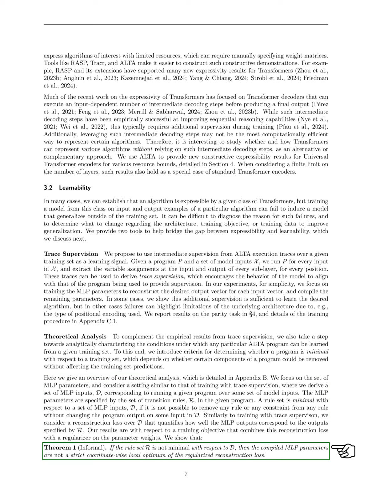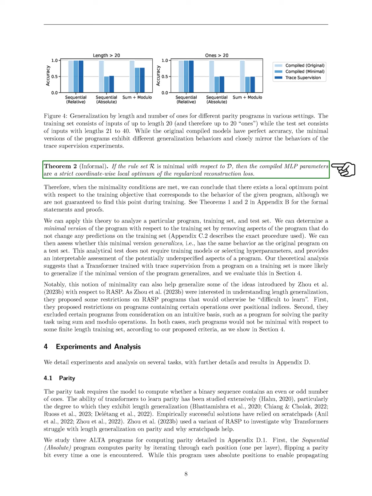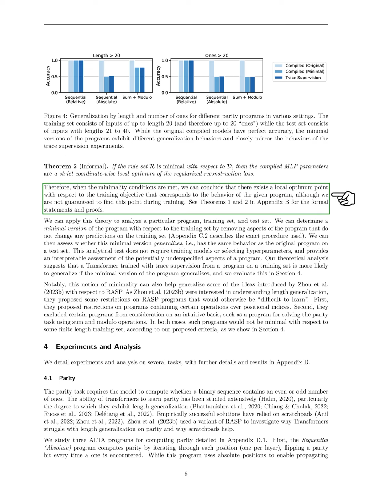Our results indicate that if the rule set is not minimal, the compiled MLP parameters do not represent a strict local optimum of the reconstruction loss. Conversely, if the rule set is minimal, the compiled parameters do represent a strict local optimum. Thus, when minimality conditions are satisfied, we can infer the existence of a local optimum that reflects the program's behavior, although we cannot guarantee finding it during training.